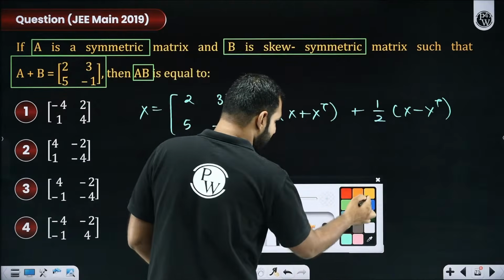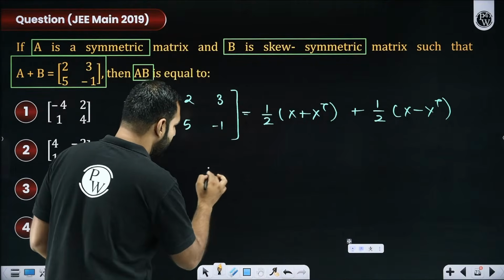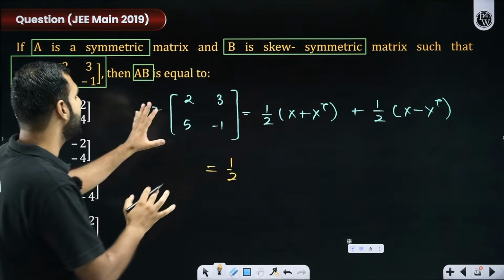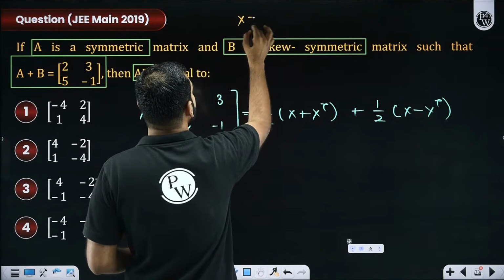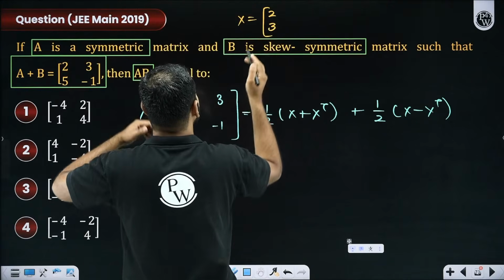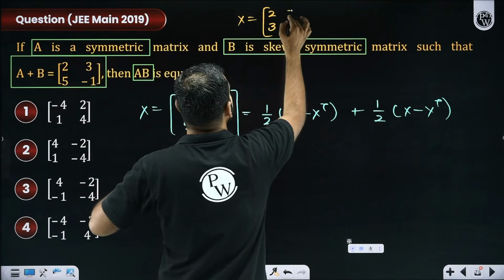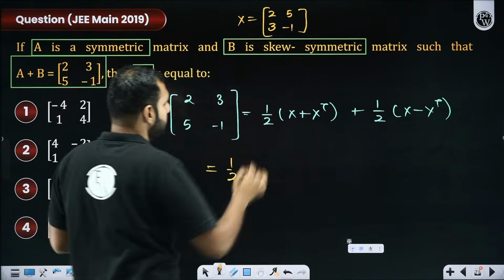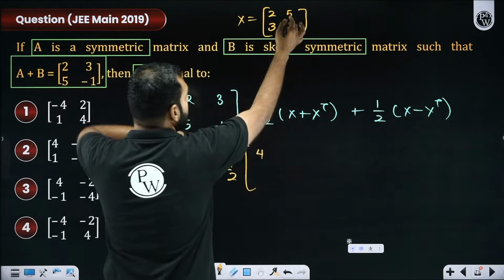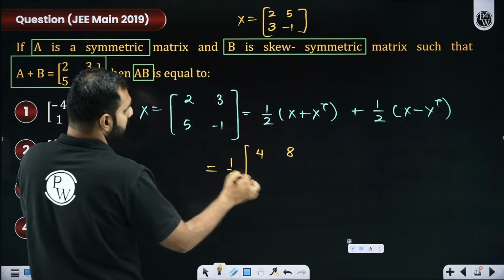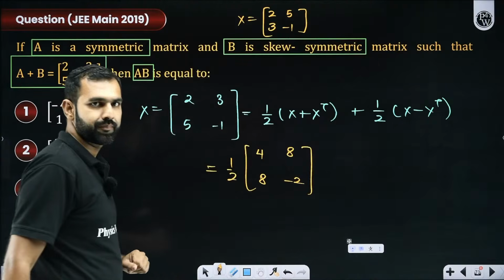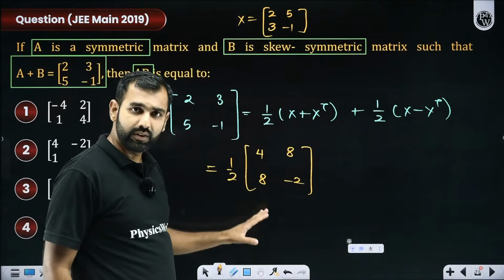With this, what do I finally get? I hope now I can conclude it very quickly. Half of X plus X transpose. So what is X plus X transpose? X transpose will be the transpose of it. So 2, 3 becomes my first column and 5, -1 becomes our second column. So X plus X transpose: 2 plus 2, that is clearly 4. 3 plus 5, that is 8. 3 plus 5, that is again 8. And -1 minus 1, that is -2. Yes or no?